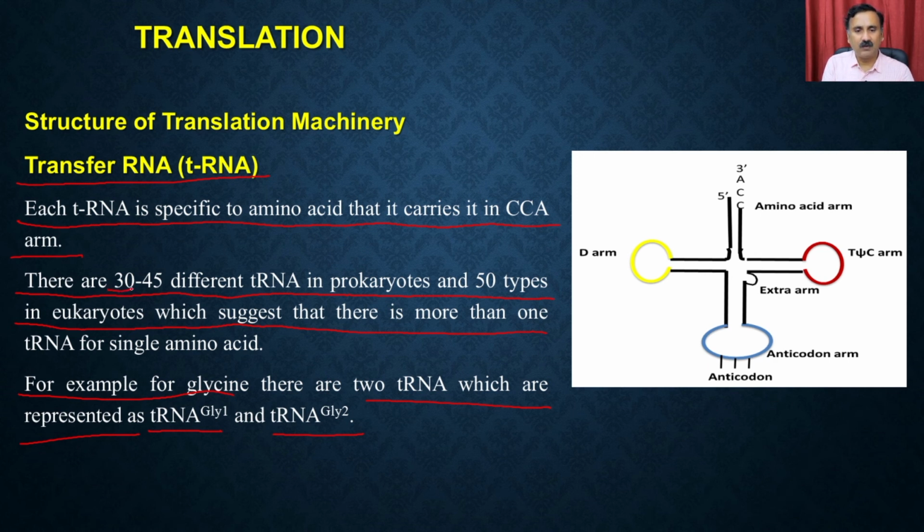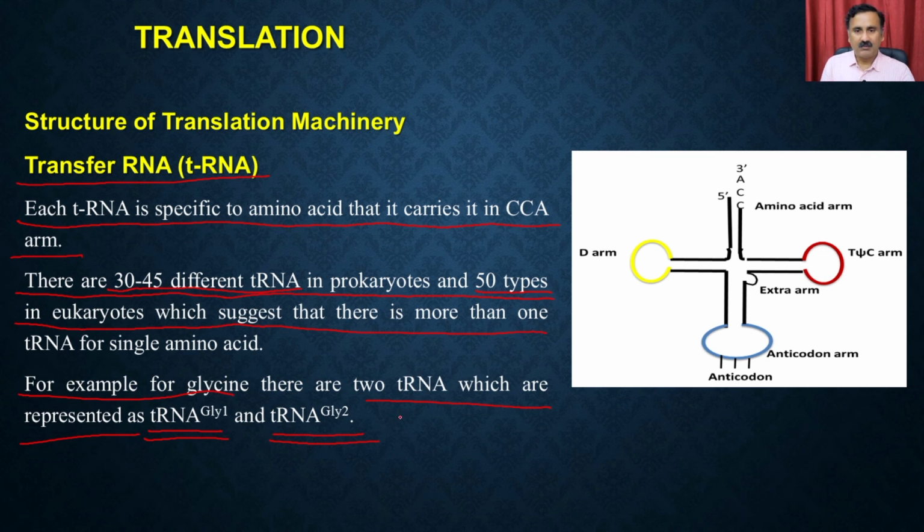That's why we have 30 to 45 different types of tRNAs in prokaryotes, whereas the number of tRNAs in the eukaryotic system is even more, like 50 different types of tRNA, which means for a single amino acid you can have multiple types of tRNA. One example is glycine, which has two different types of tRNA molecules. One is called tRNA gly1, the other is called tRNA gly2.